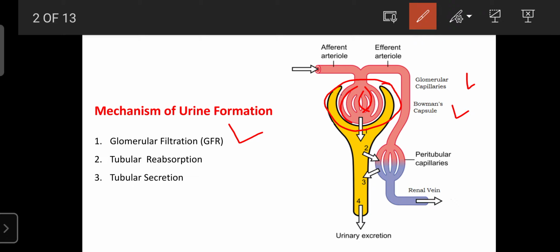Between the nephron's Bowman's capsule and the glomerular capillaries, certain semi-permeable membranes are present. Those membranes help in the filtration of fluid. That mechanism is known as glomerular filtration, or GFR.